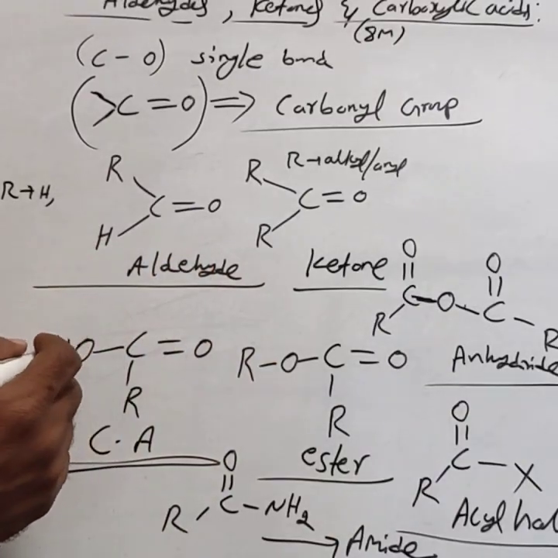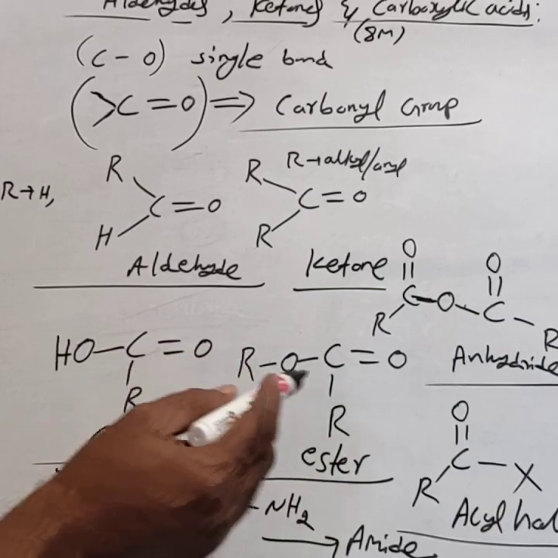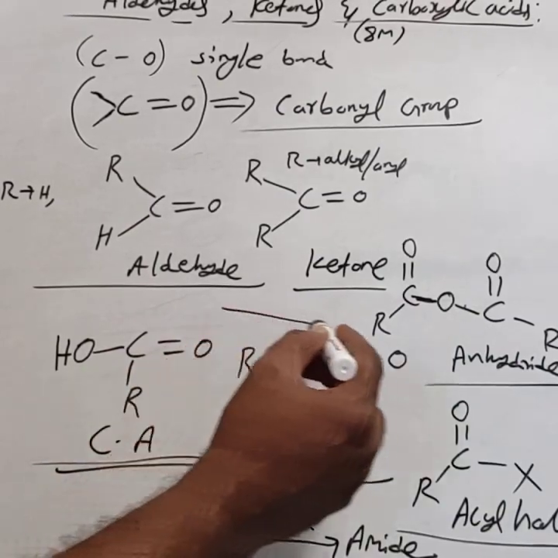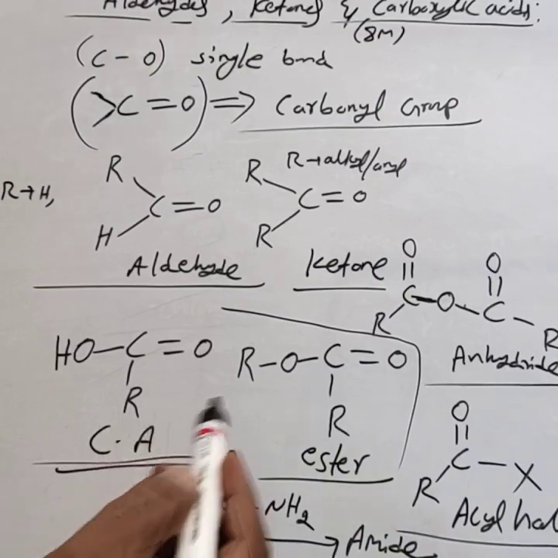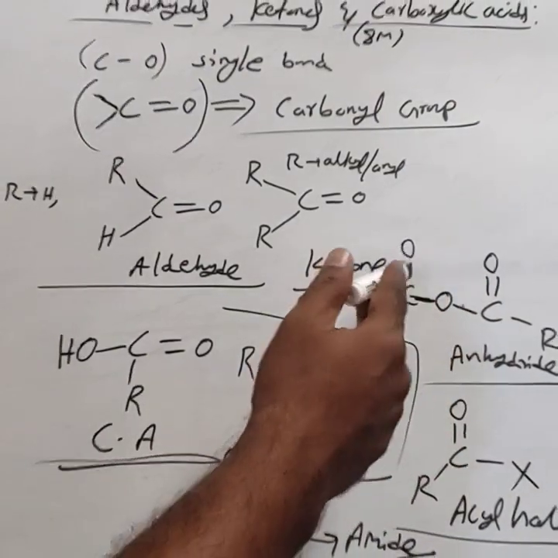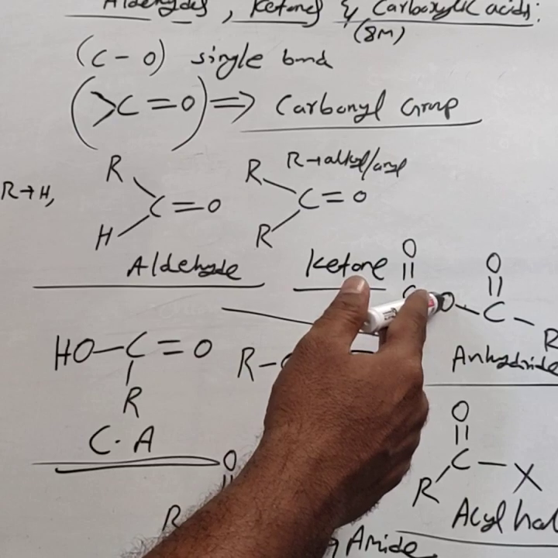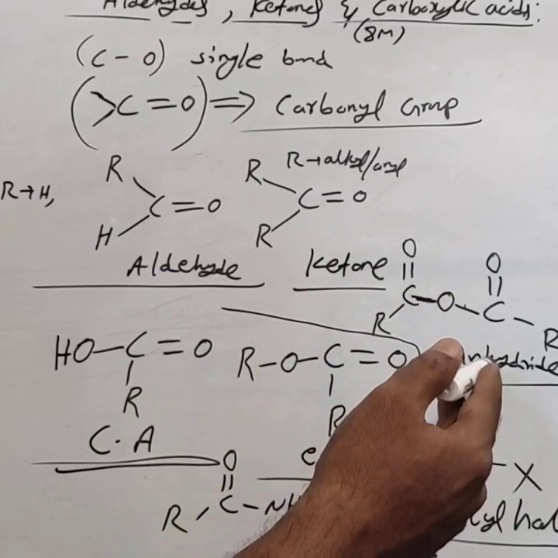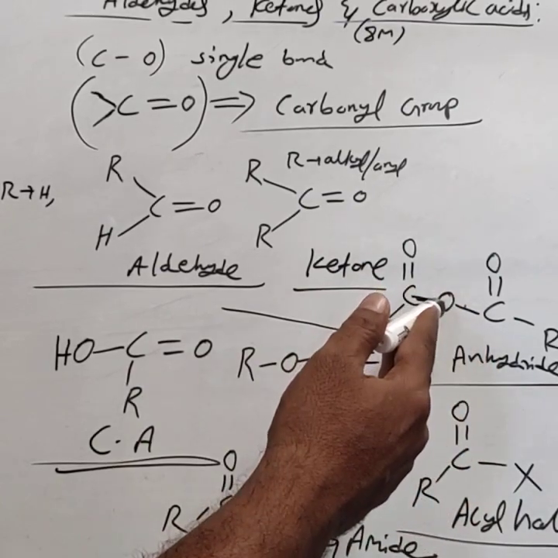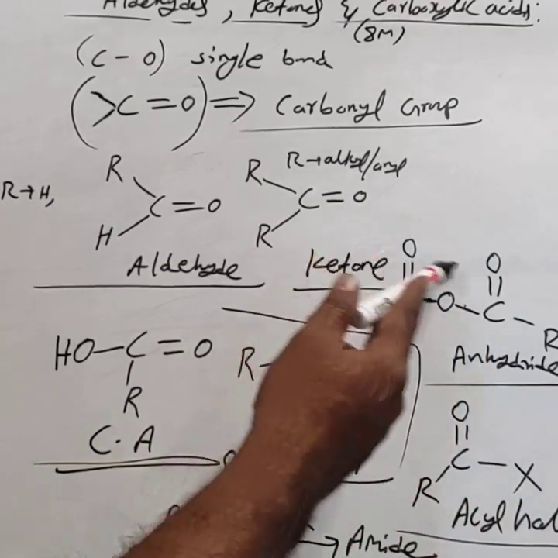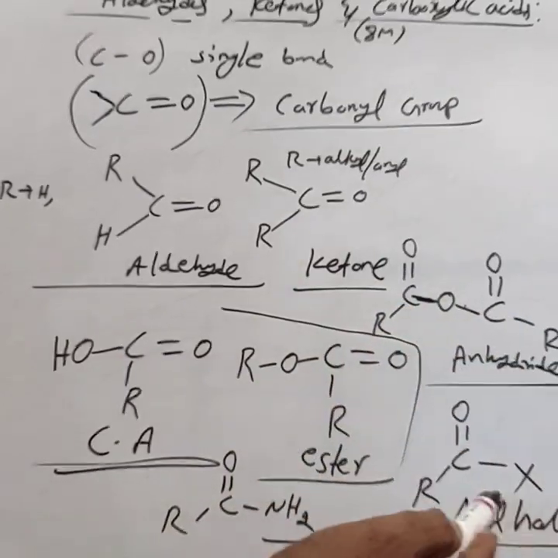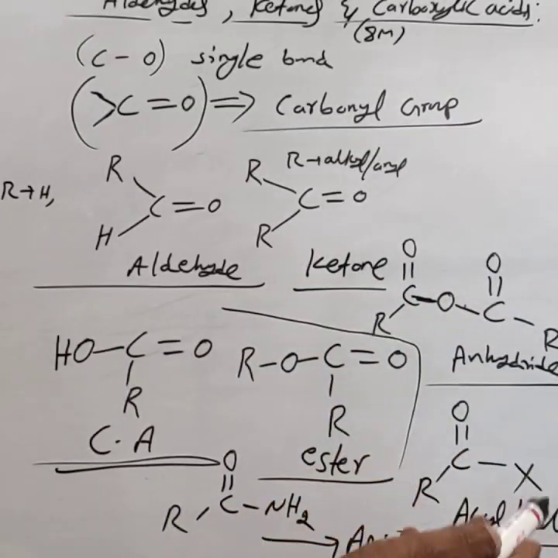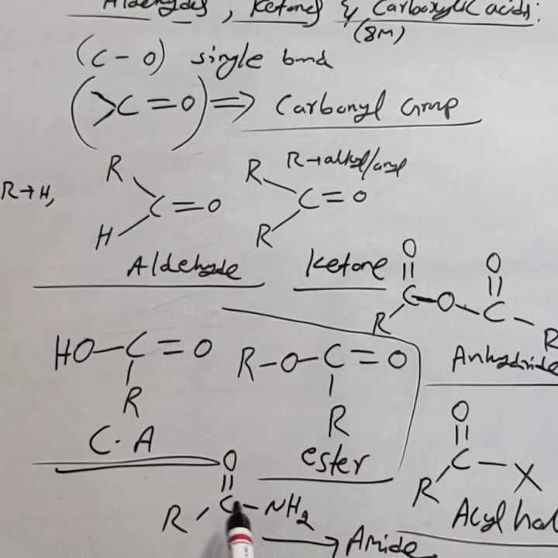In the carboxylic acid, if the hydrogen of the OH group is replaced by an R group, it is called an ester. If two carbonyl groups are bonded on either side of an oxygen atom, it is called an anhydride. A carbonyl carbon bonded to halogen is called an acyl halide. A carbonyl carbon bonded to nitrogen is called an amide.